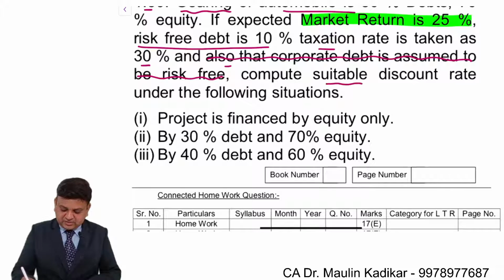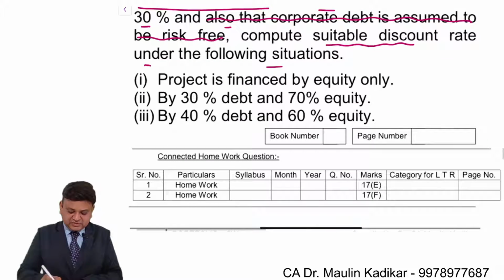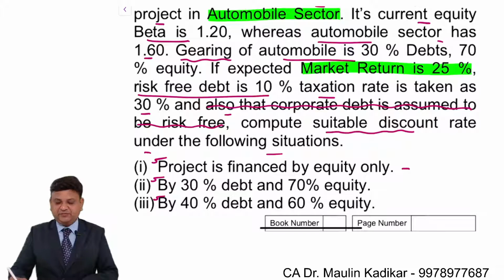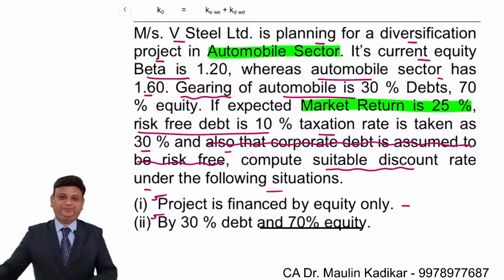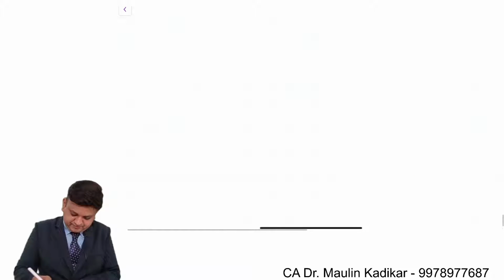Compute a suitable discounting rate, meaning cost of capital, under the following three situations. The project is financed by equity only. The project is financed by 30% debt and 70% equity. The project is financed by 40% debt and 60% equity. I request all of you to answer the first part of the question and put your answer in the chat box. So let us start calculating the answer.